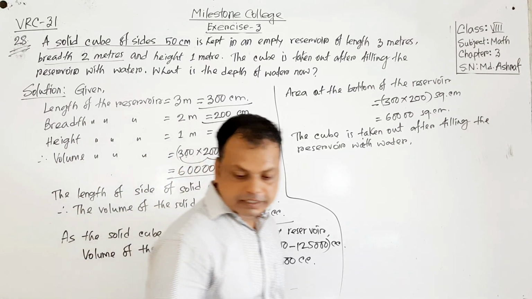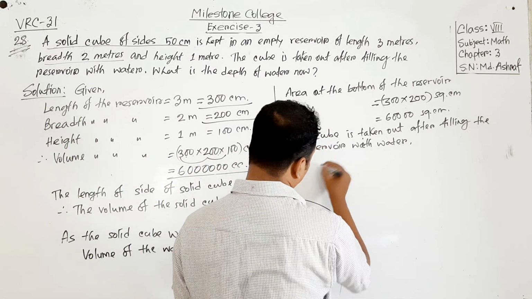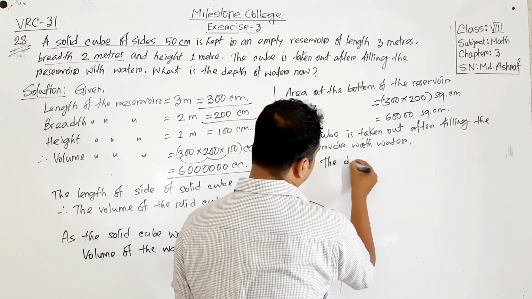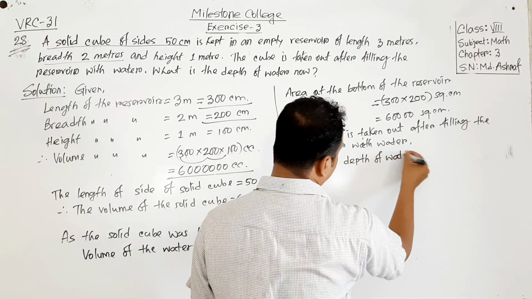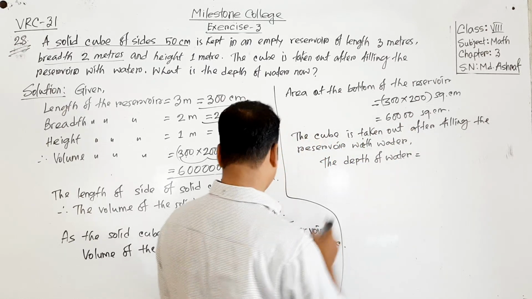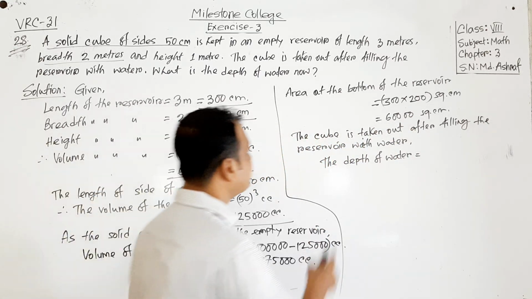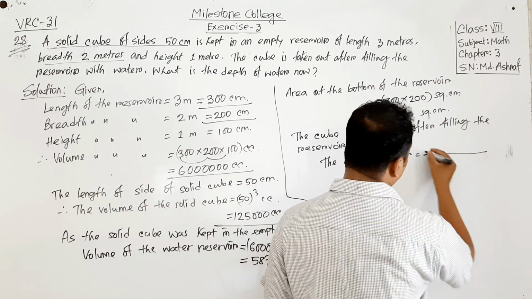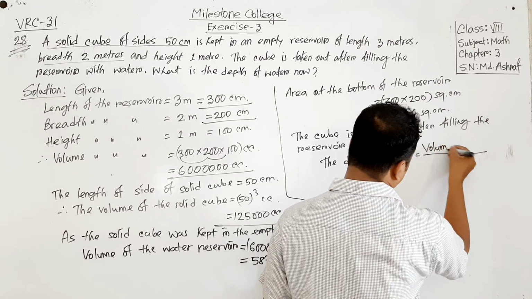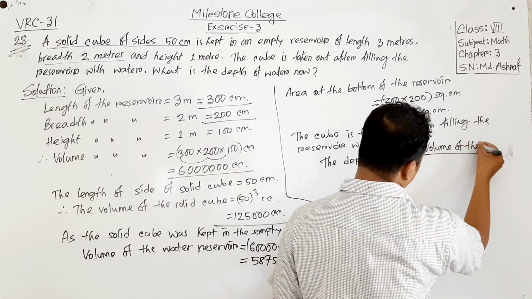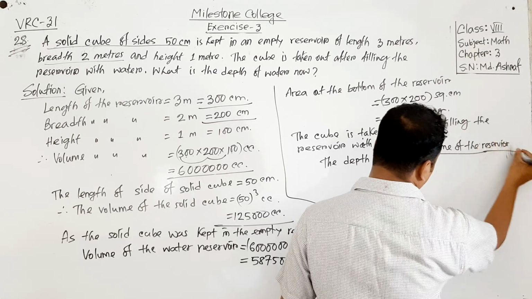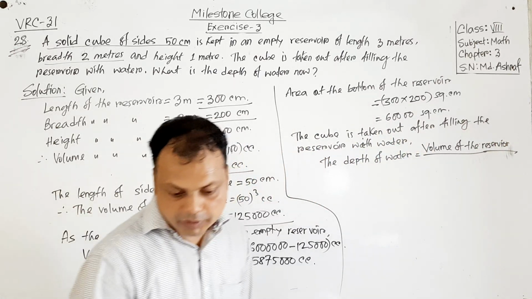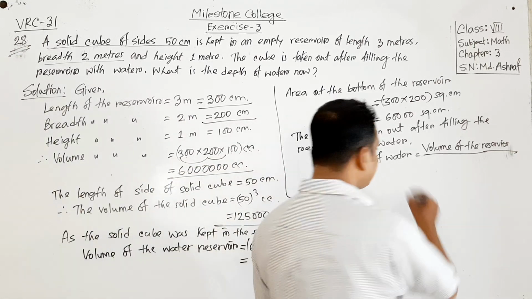Therefore the depth of water will be the volume of the reservoir divided by the area at the bottom.